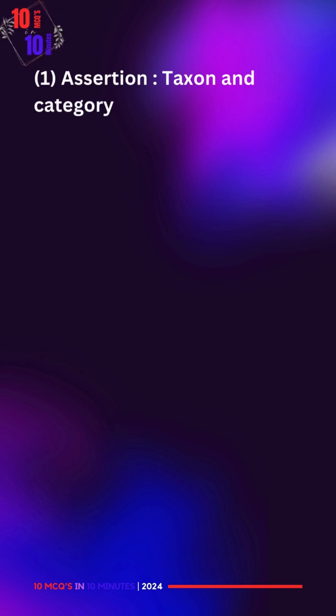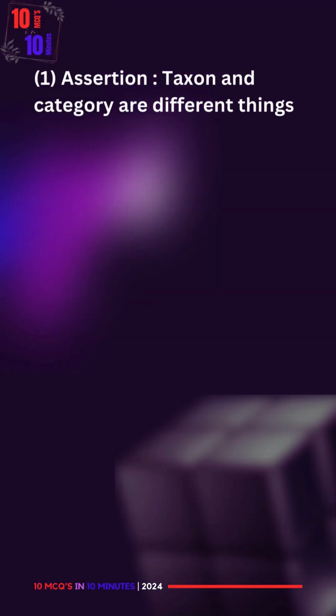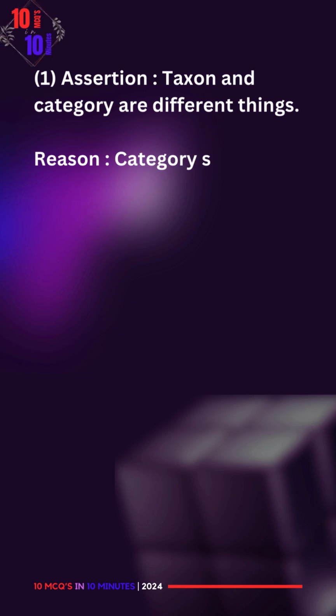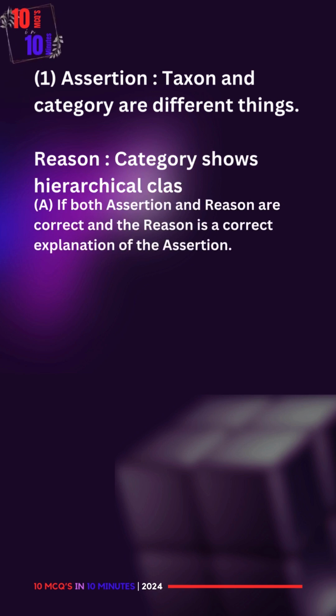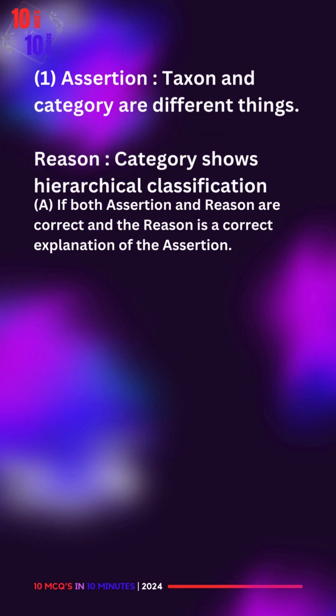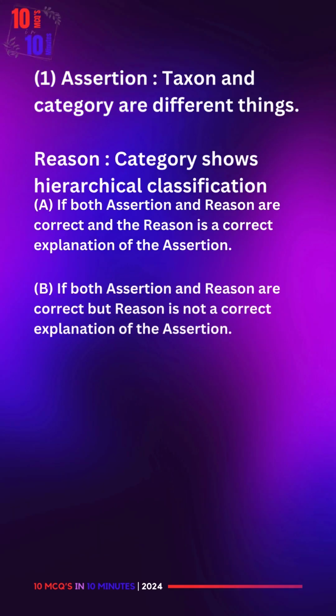1. Assertion. Taxon and category are different things. Reason. Category shows hierarchy of classification. A. If both assertion and reason are correct and the reason is a correct explanation of the assertion. B. If both assertion and reason are correct but reason is not a correct explanation of the assertion.